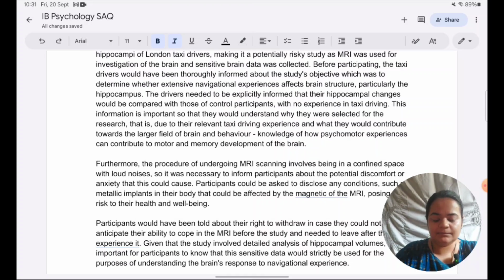It involves potentially risky procedures like MRI scanning and collection and analysis of sensitive data, like data about specific areas of the brain, for example the hippocampus.